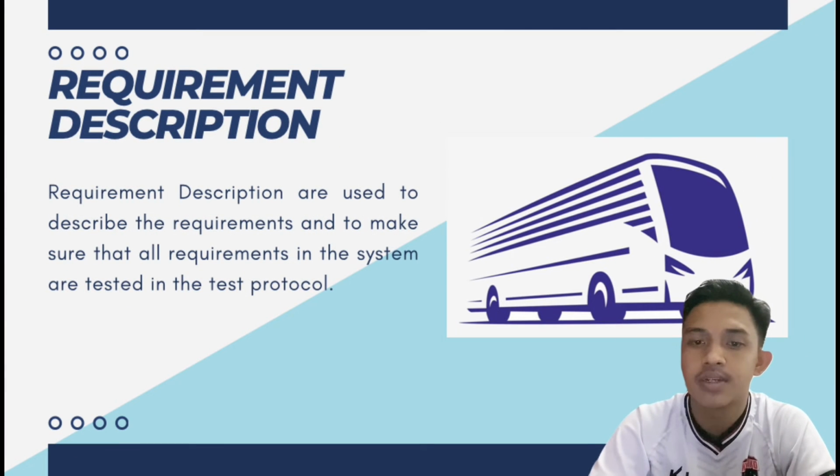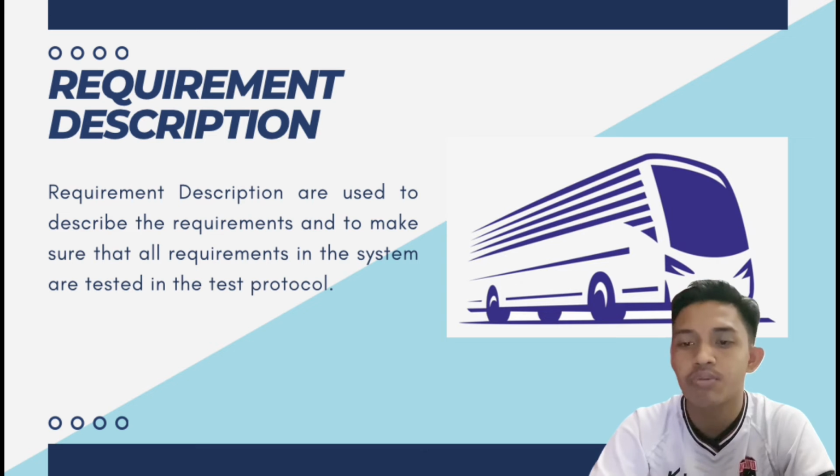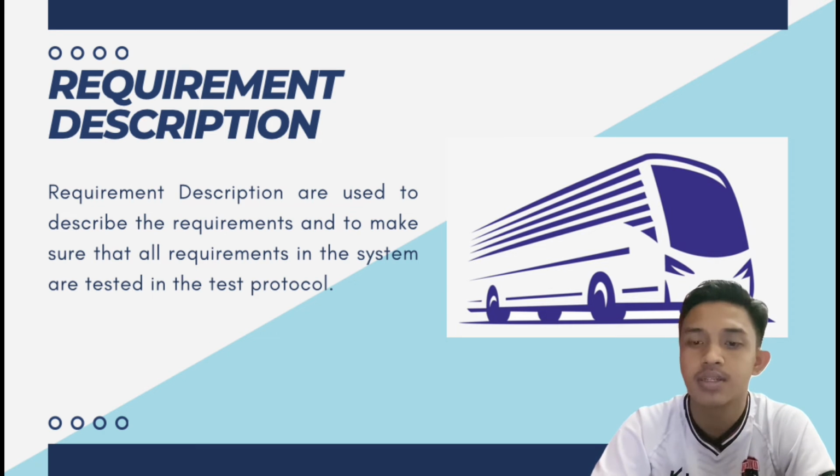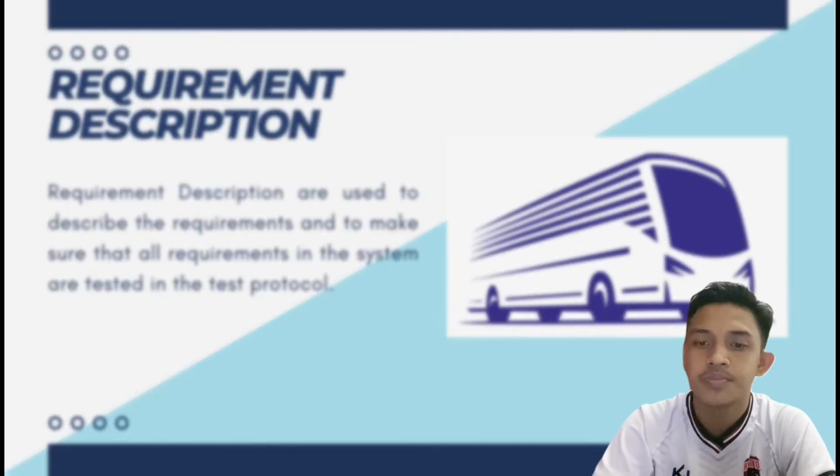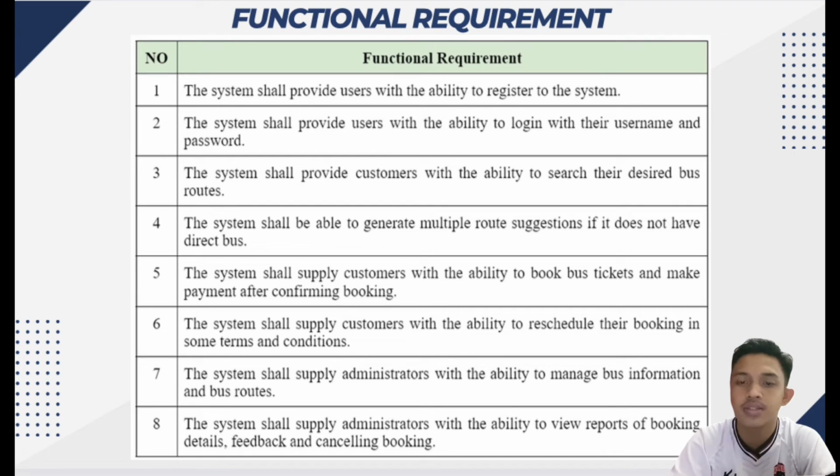Requirement descriptions are used to describe the requirements and to make sure that all the requirements in the system are tested in the test protocol. So we have 8 functional requirements in our system.